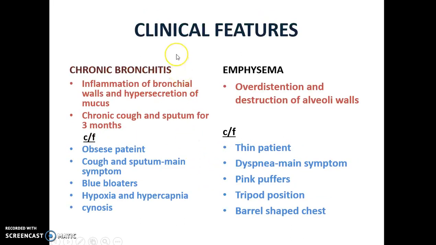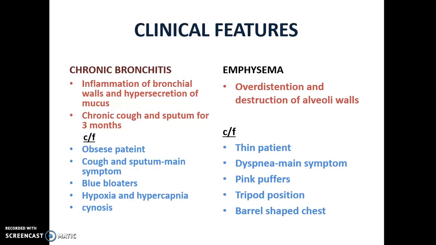I told you before about two conditions, chronic bronchitis and emphysema. Let's see about these two conditions. First is chronic bronchitis. It is inflammation of bronchial walls and hypersecretion of mucus. So in chronic bronchitis, what is happening? There will be inflammation of bronchial walls and hypersecretion of mucus, and the patient will have chronic cough and sputum for at least 3 months. Chronic cough and sputum for continuous 3 months.